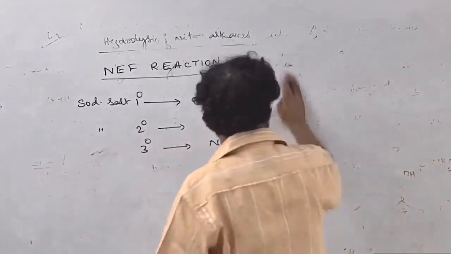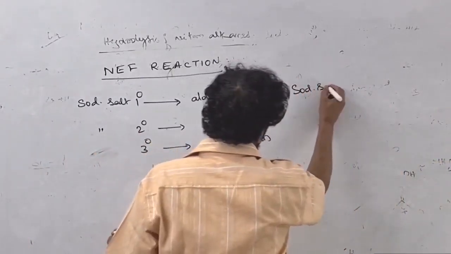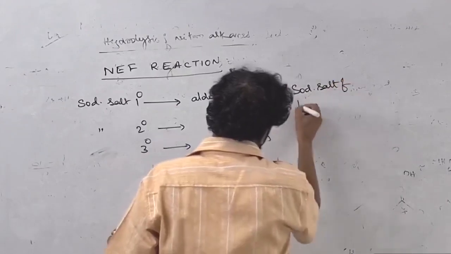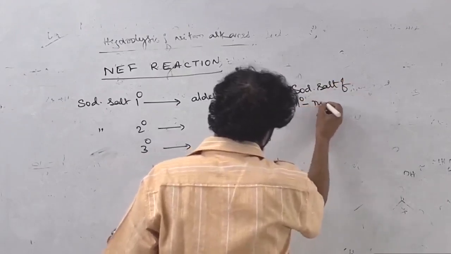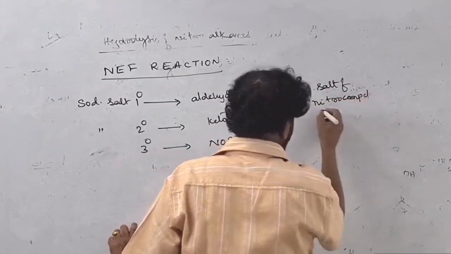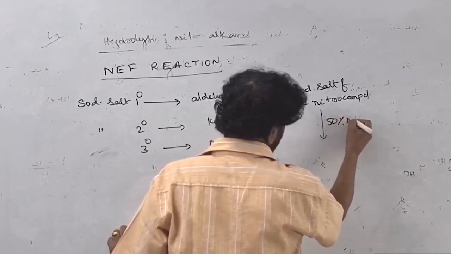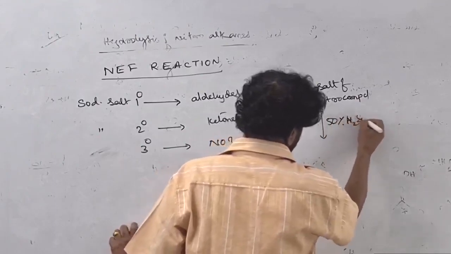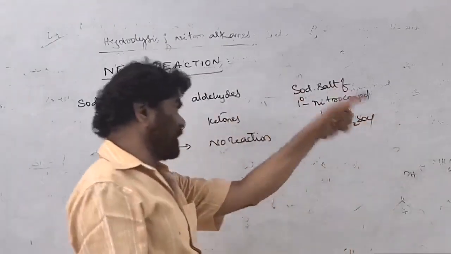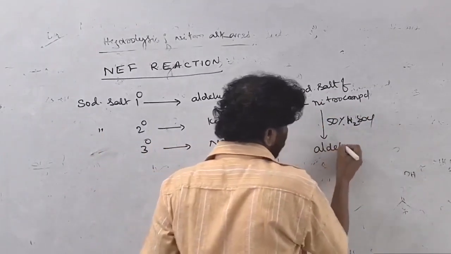See what happens when the sodium salt of a primary nitro compound is treated with 50% H2SO4 solution. It is hydrolyzed, and the aldehyde is formed,